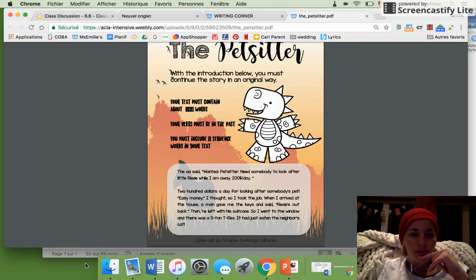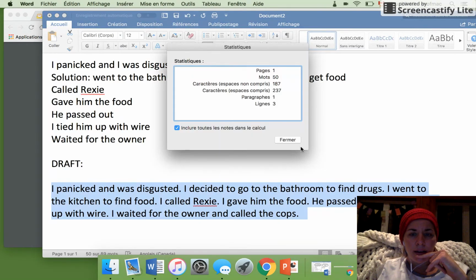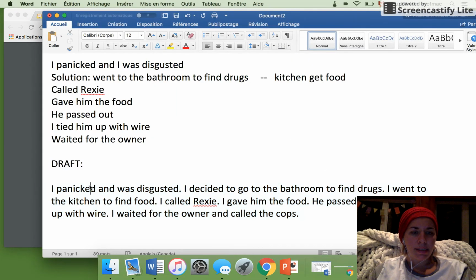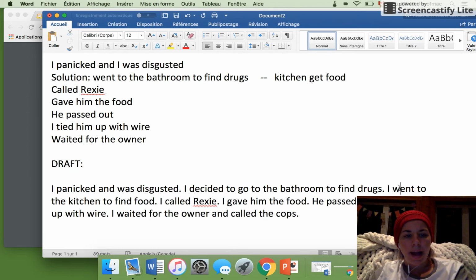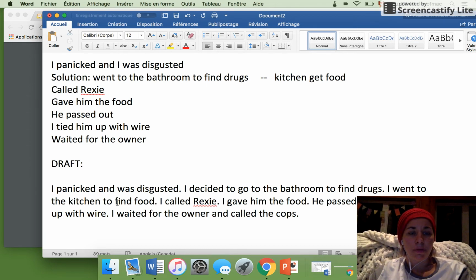Okay. Then it says your verbs must be at the past. I panicked is at the past. I was disgusted. I decided. I went to the kitchen to find food. Remember, to, then your verb is at the infinitive, right?